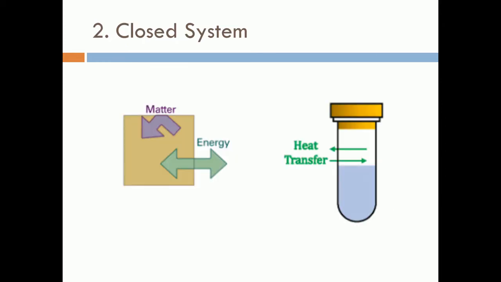Now closed system. So in the closed, as the name suggests, so in that case mass cannot cross the boundary. Mass will remain fixed, but energy can cross its boundary. So this is where energy can cross its boundary but mass cannot cross. Here when we close the container, so only energy transfer will take place.